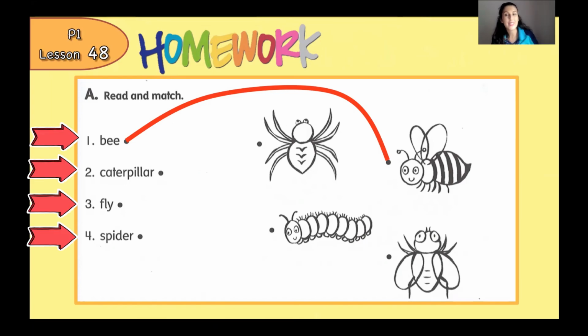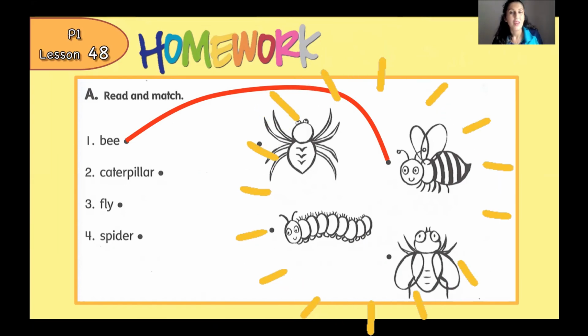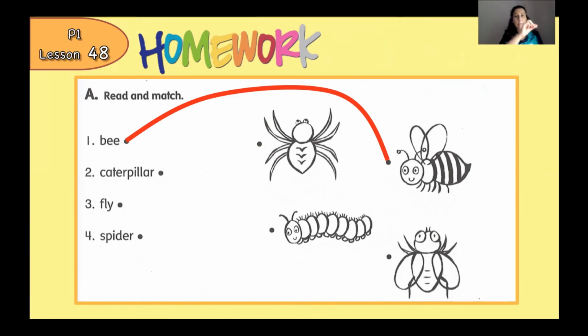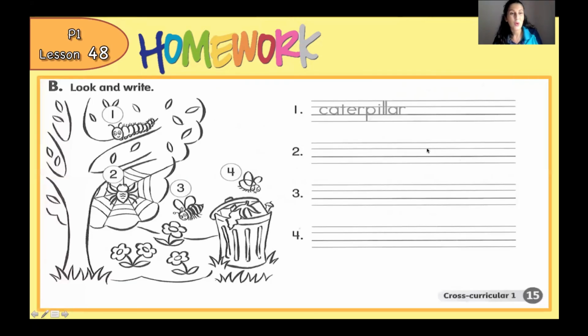You have 4 words and pictures. And then you have to match the word with the picture. For example, number 1. You can see number 1, B. So let's find B and match.